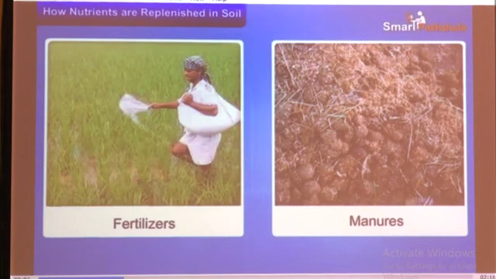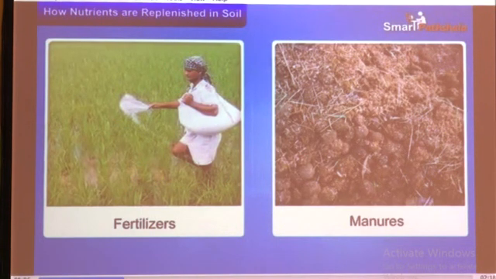These are the three major nutrients which can make soil fertile, and they are very important for the plants. When the soil becomes infertile, these nutrients can again make it fertile.